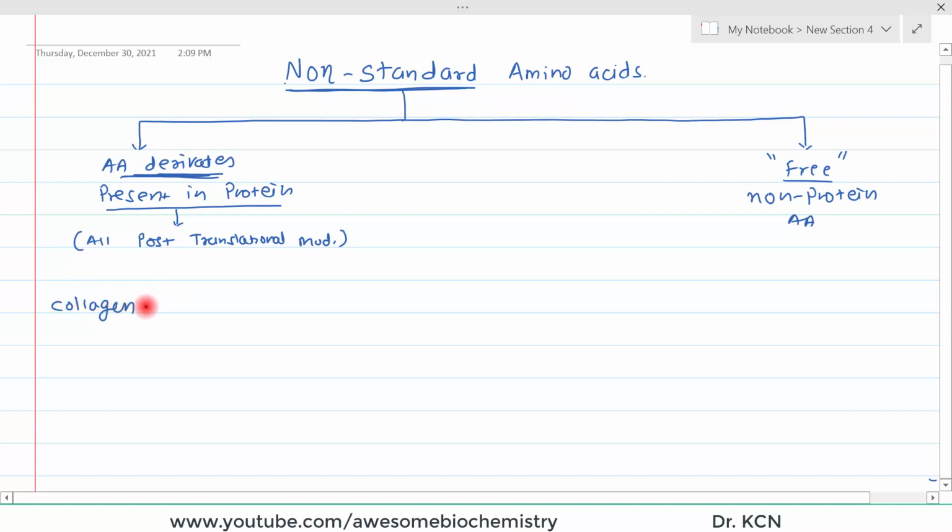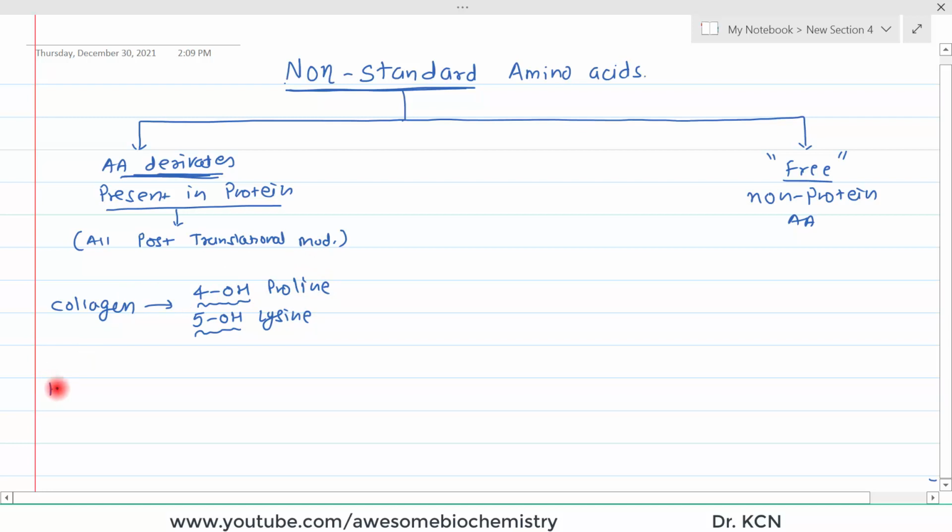We know that there is a collagen protein. In this collagen protein, we can see two different types of amino acid derivatives or non-standard amino acids. These are 4-hydroxyproline and 5-hydroxylysine. See, simply proline and lysine both are standard amino acids. They are incorporated into this collagen protein during the process of translation, but this hydroxylation is carried out later on. So, these both are non-standard amino acids.